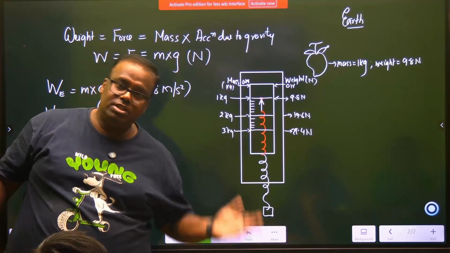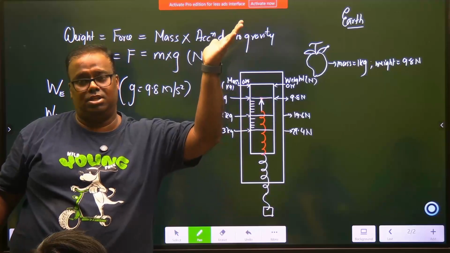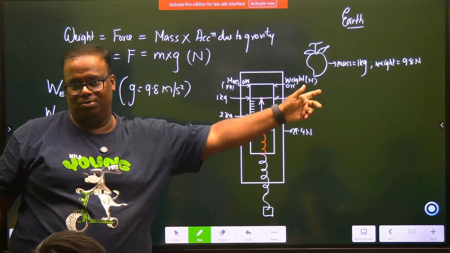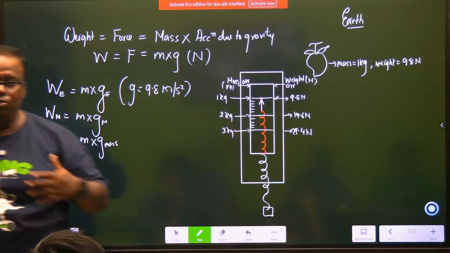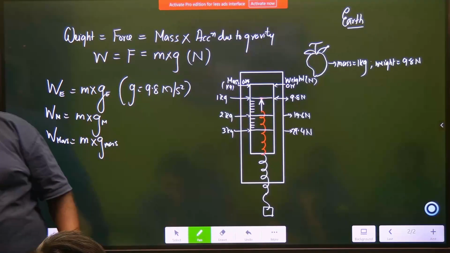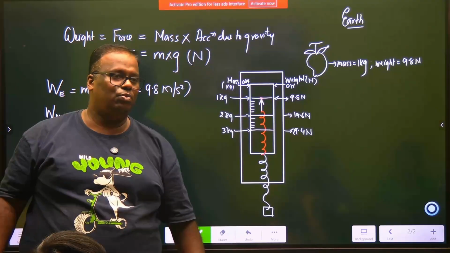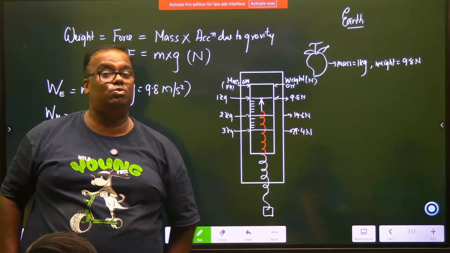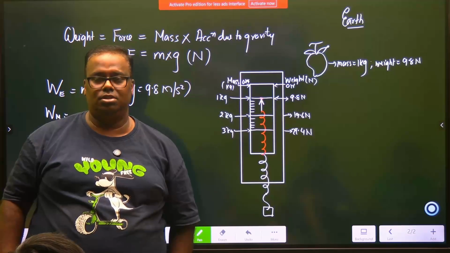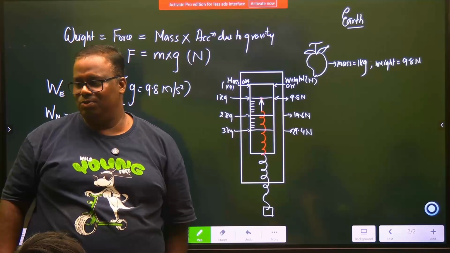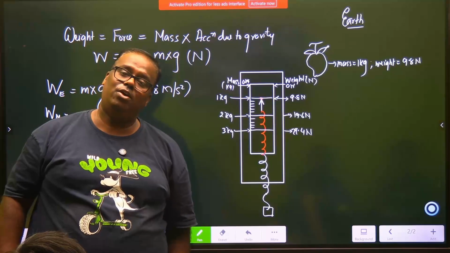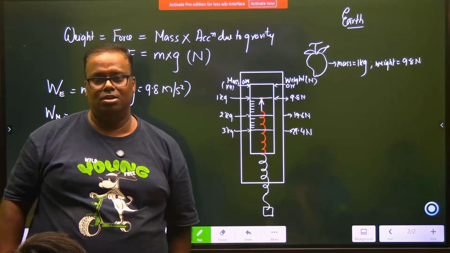So on the moon, they say that you can jump how much? 6 meters. That's why I divided it by 6. The moon's gravity is 1/6 of that of earth. So if you weigh 6 Newton on earth, how much will you weigh on the moon? 1 Newton. All of us will become very nice. The person who is 60 Newtons will weigh how much? 10 Newtons. Because it's 1/6.